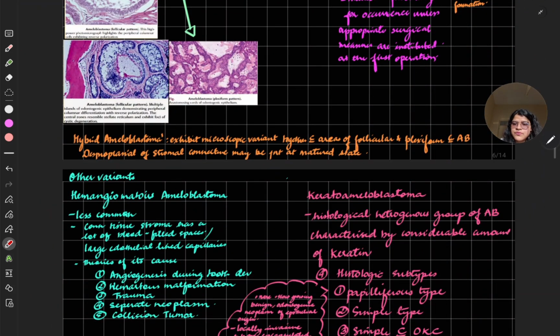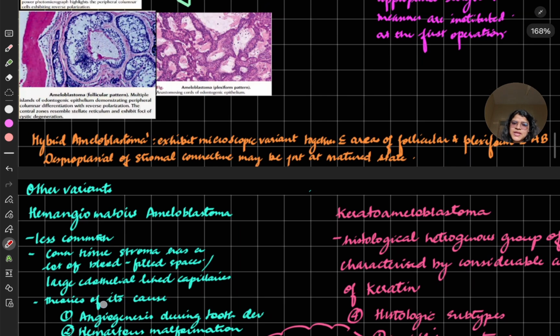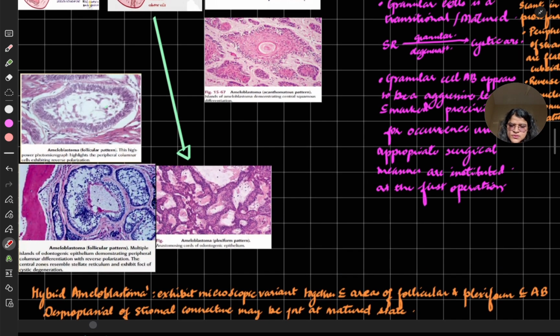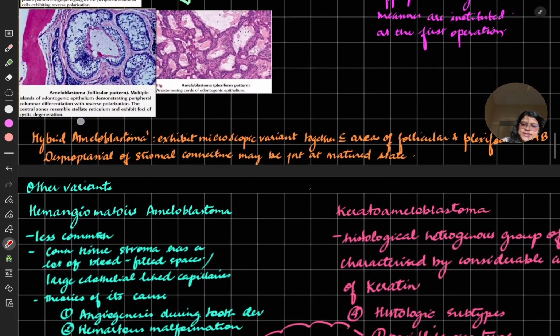Now we are done. There is hybrid ameloblastoma, which exhibits microscopic variants together, with areas of follicular and plexiform with desmoplastic, and stromal connective tissue may be present. What I am saying is it is a mixture of all these, follicular and plexiform, as you can see.